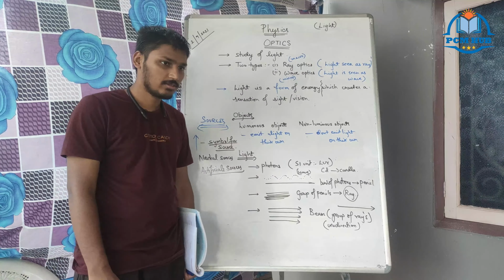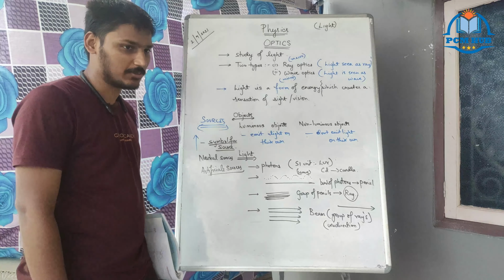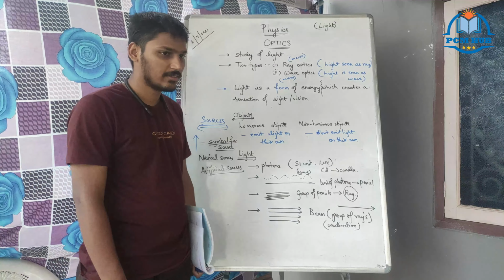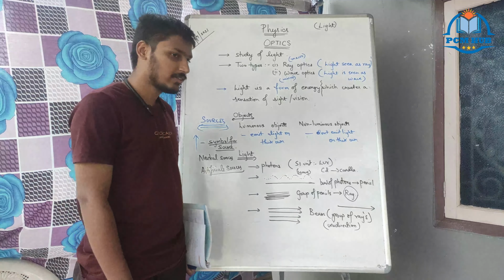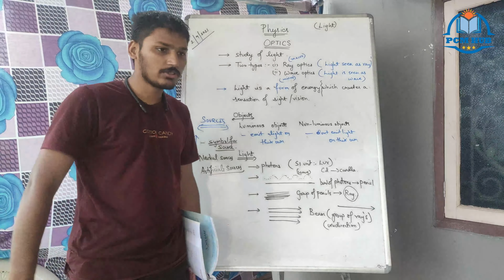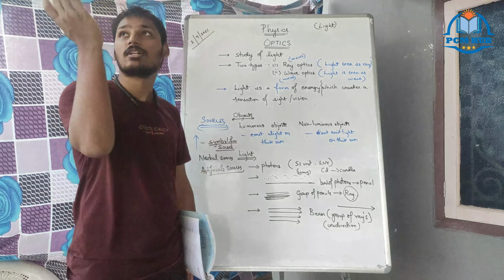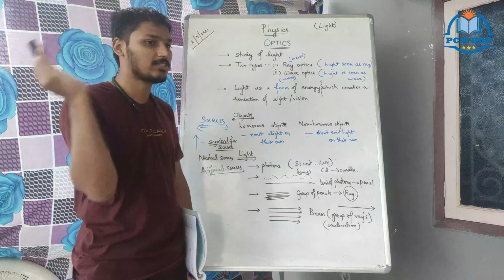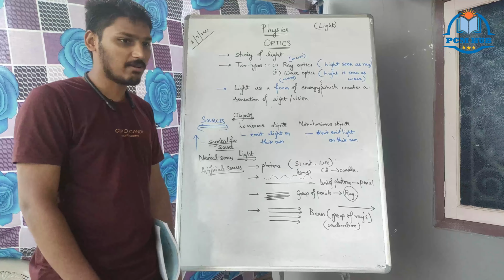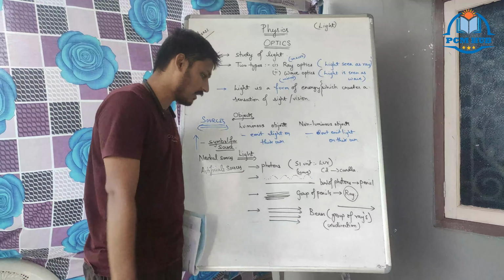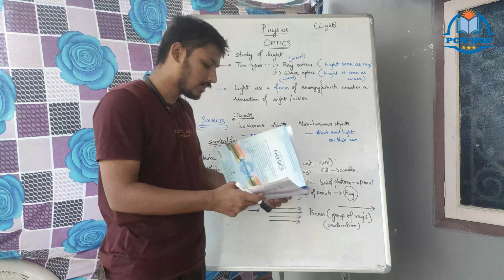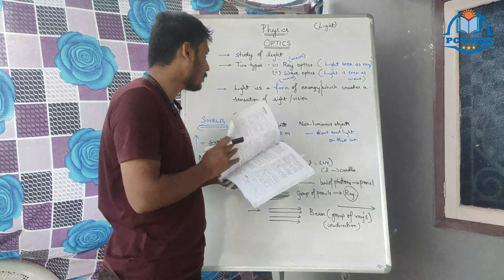We call it चमकादर in Hindi. Okay. And what is an artificial source of light? Torch, light, tube light, bulb, CFL, LED, your computer screen, anything is an example of artificial. That's all with the first introduction of the topic of light.